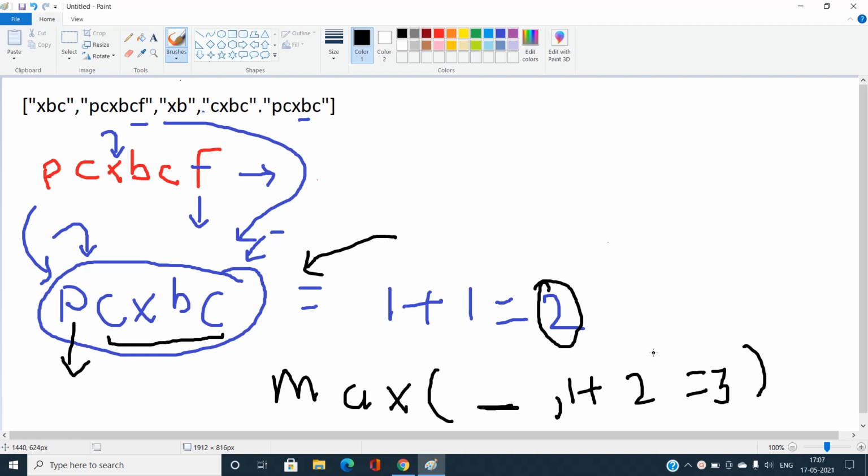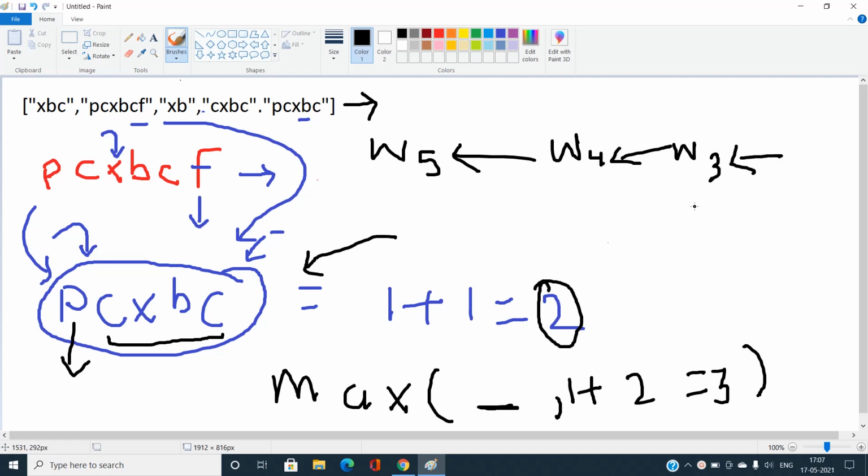My longest string chain can end with any of the strings, so I take the maximum over all of the strings present in this array. Suppose we have a string chain in reverse order, W5, W4, W3, W2, and W1.